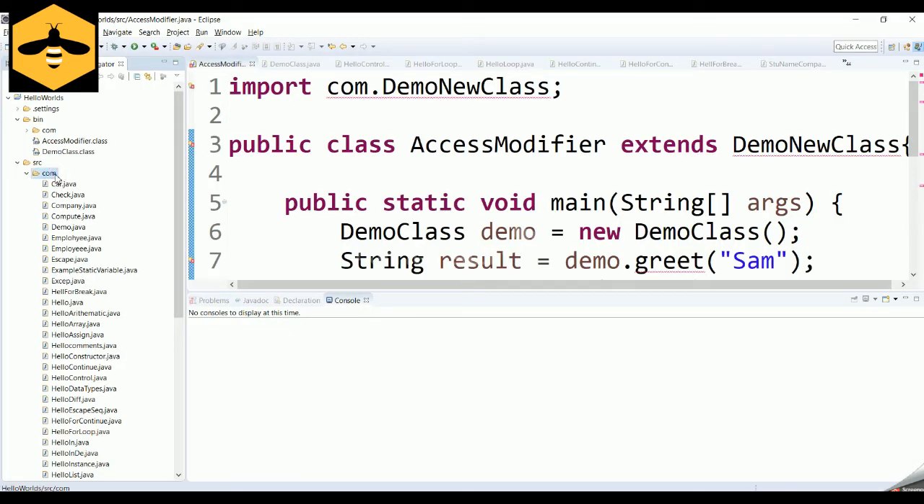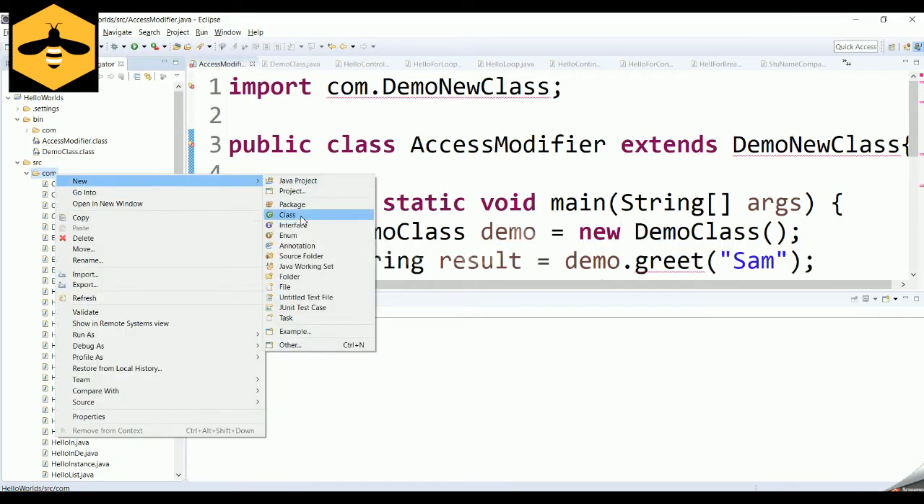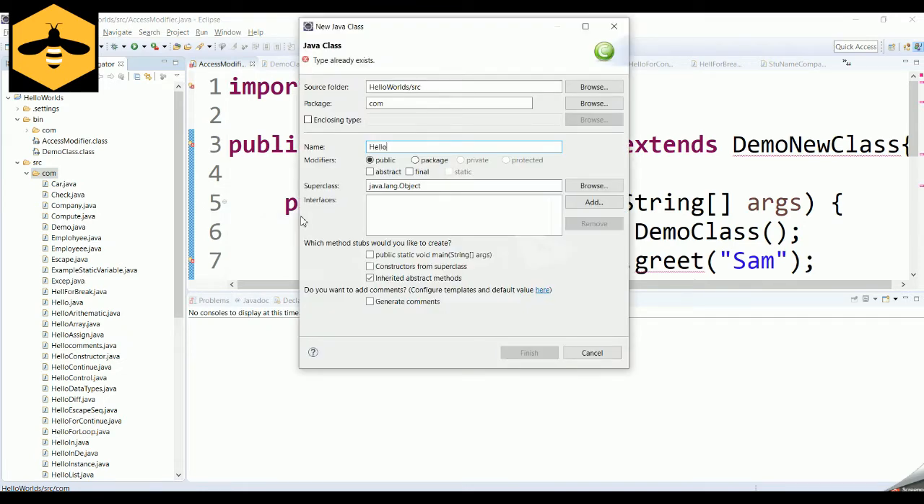To demonstrate exceptions in Java, let's quickly create a class. Let's call it HelloExceptions. And don't forget to add public static void main.